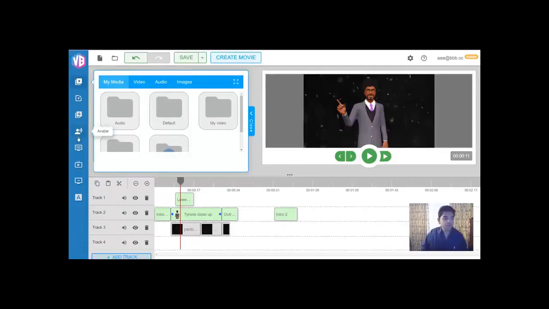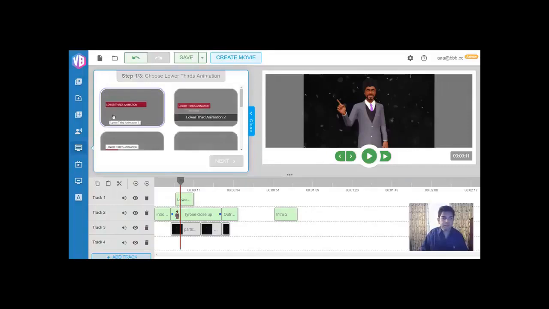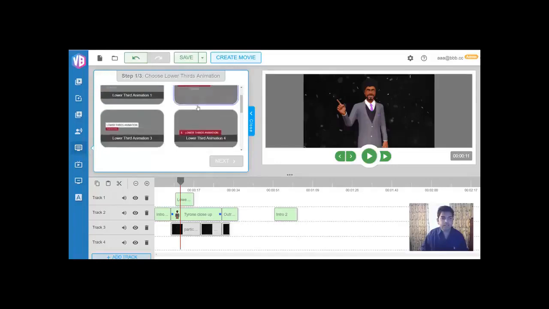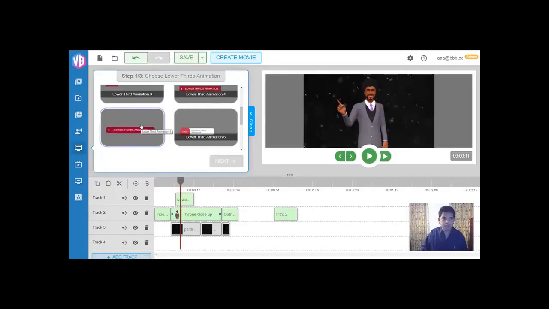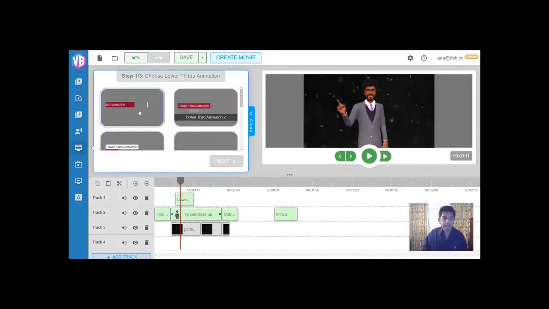And on top of that as well, you also get lower third animations. Now this comes from broadcast, obviously. So if you wanted to have, for example, animations where right at the bottom of the video you have animations show up this way, as you can see to your left. These are all animations that will come at the bottom left or bottom right of the video, whatever you choose, and these animations will be customized with your text, by the way. As you can see, you can have your logo, your company name, or just some text animated this way. And again, the same thing goes here.